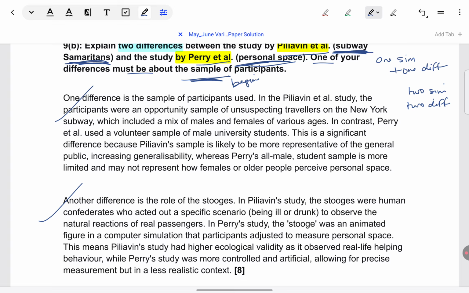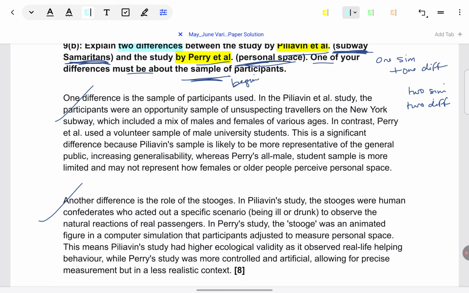the examiner. The examiners have to read a lot of essays, and it should not be that in the process of finding it difficult to read your answer, they end up missing something you have written and they don't give you marks. So make sure that the examiner does not miss anything. Make it so clear to them that you have given two differences as demanded by the question. So for that, keep the organization neat.